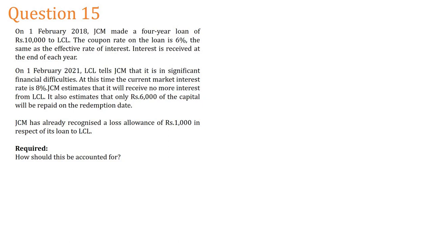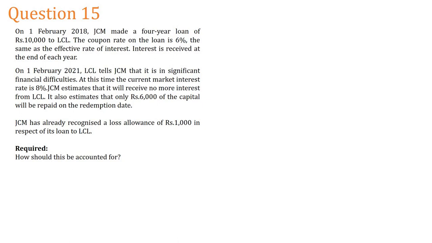Interest is received at the end of the year. On 1st February 2021, that is after 3 years, LCL tells JCM that it is in significant financial difficulties. Now, to whom has the loan been given? To LCL, so from JCM's side it is an asset. LCL says it is hard for them to pay this now.